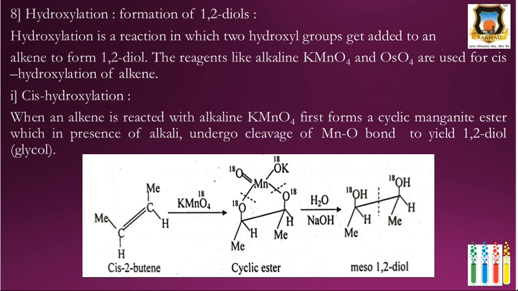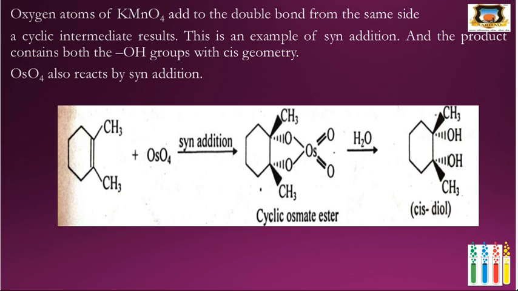For example, here cis-2-butene undergoes reaction with potassium permanganate and it gives cyclic manganate ester. Then this cyclic manganate ester undergoes hydrolysis in presence of alkali, that is sodium hydroxide, and gives 1,2-diol. It is a meso 1,2-diol because it has a plane of symmetry, and due to this plane of symmetry it is a meso compound.